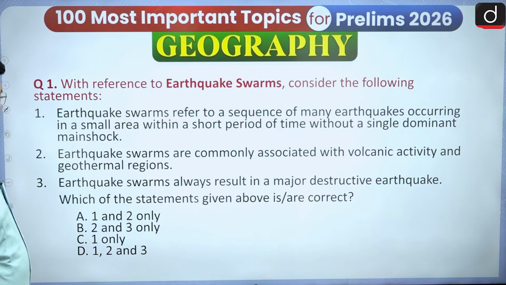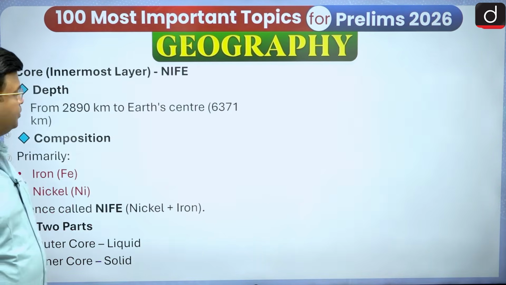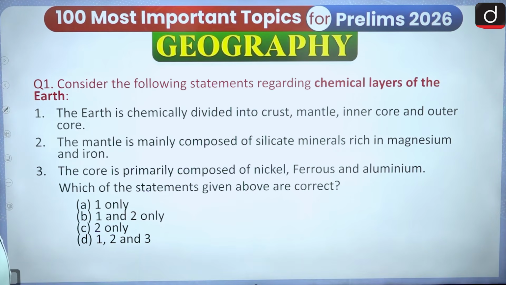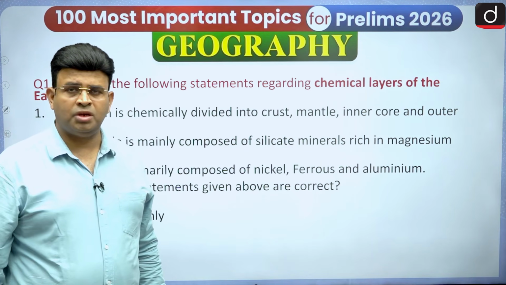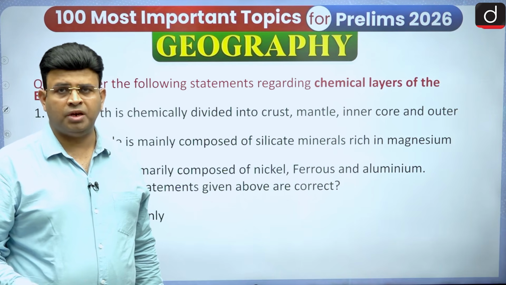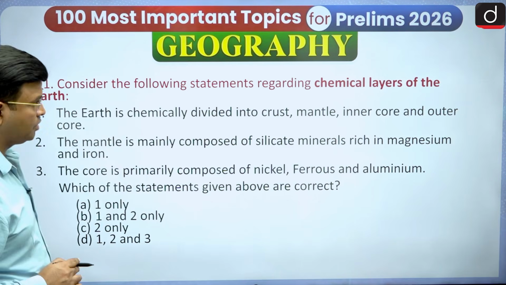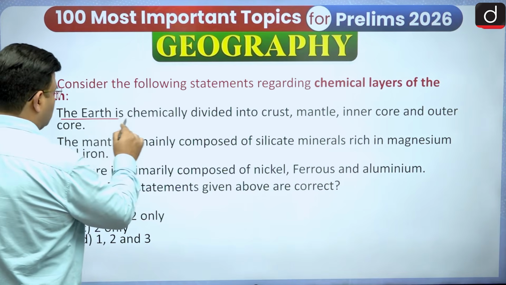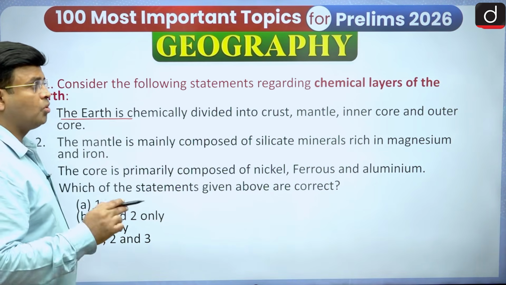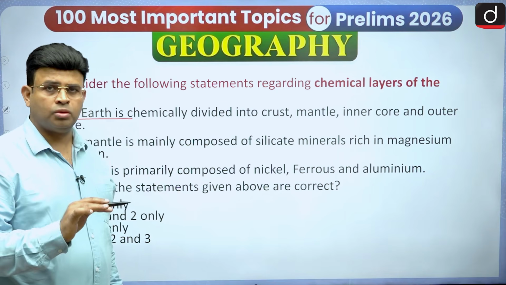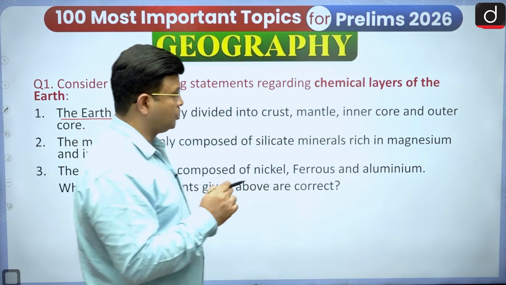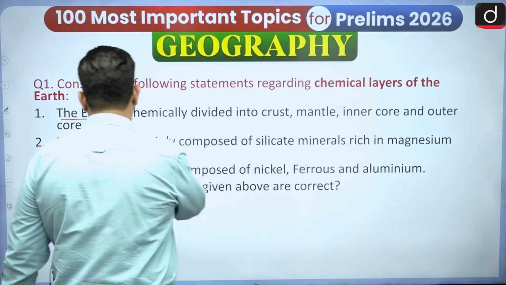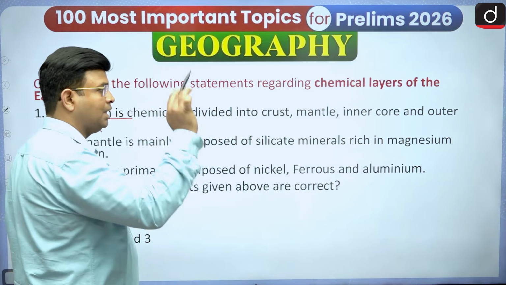Then the next question: consider the following statements regarding chemical layers of the earth. All of you know the crust is Sial, the mantle is Sima, and the core is Nife. They are the three major divisions on the basis of chemical layers. The statement says the earth is chemically divided into crust, mantle, inner core and outer core. No, it is only core. Inner core and outer core are divisions on the basis of mechanical layers. So this is a wrong statement, because there are only three: crust, mantle and core.